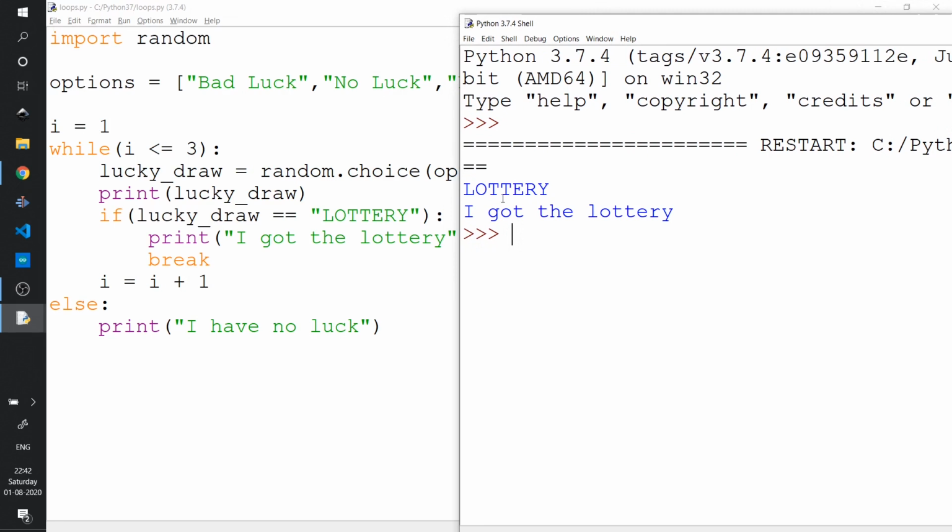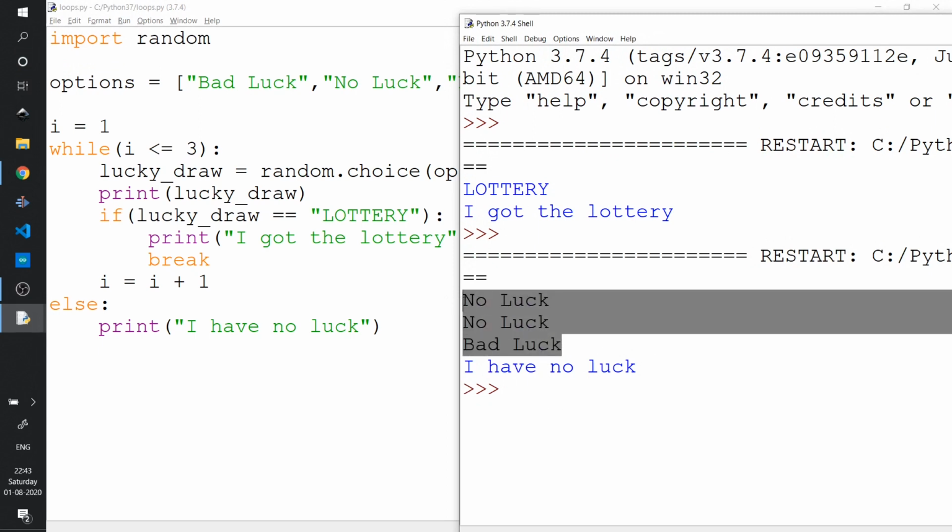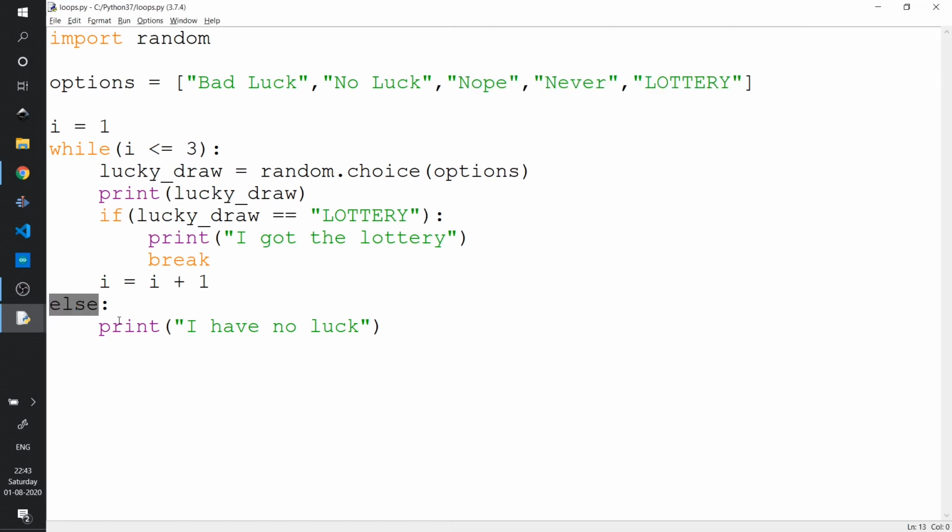Now, as you can see over here, in the first attempt itself we actually got the lottery and it did not print that I have no luck. Let's try our luck for the second time. Here, you can clearly see that all the 3 options had no lottery in them and we printed only I have no luck. So I will request you to try a similar random idea in your system and let me know if you have understood the use of this else statement, which is very unique to Python.